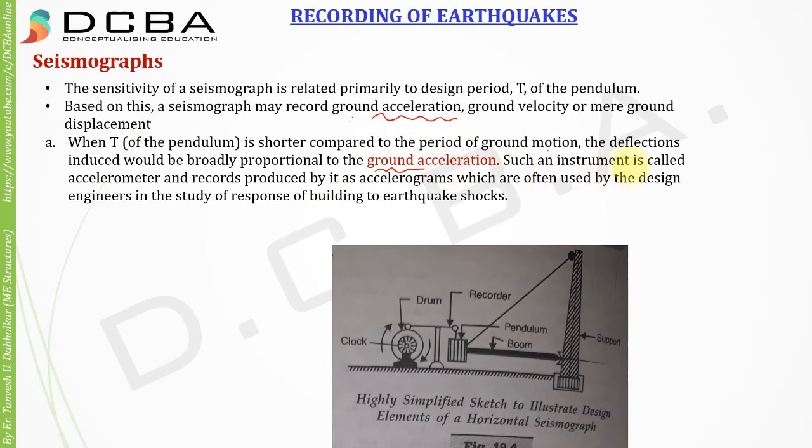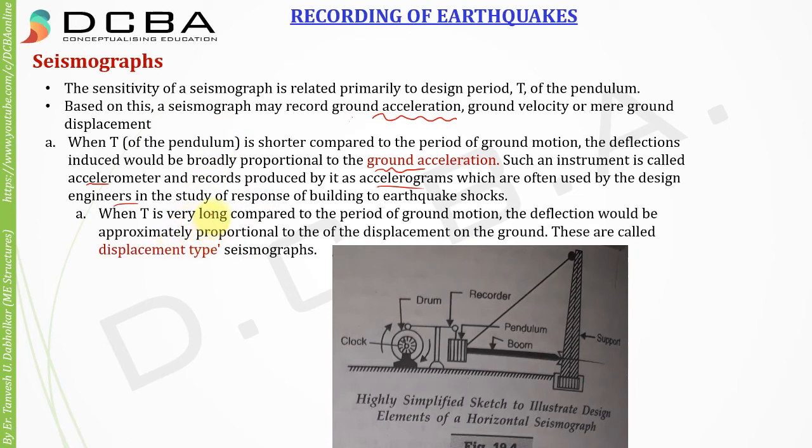Such an instrument is called an accelerometer, and records produced by it are called accelerograms, which are often used by design engineers in the study of response of buildings to earthquake shock. So this is what I was telling you, that these accelerograms are given in our IS 1893. We call it a response spectrum of acceleration. It is a little bit higher level, you don't have to actually study that.